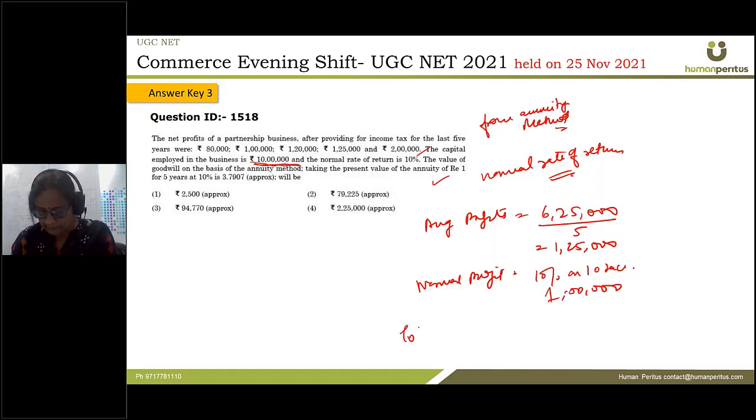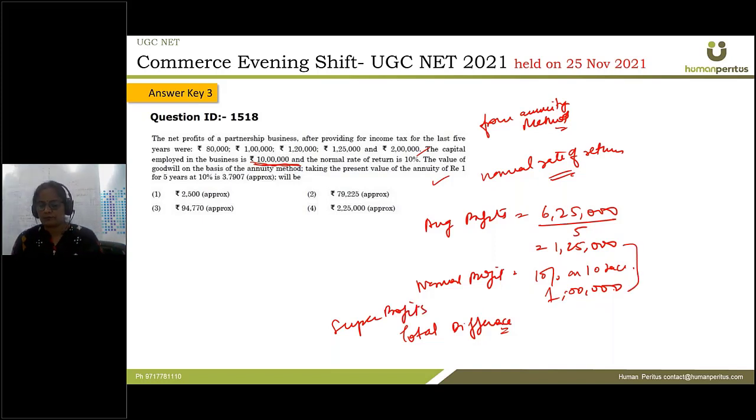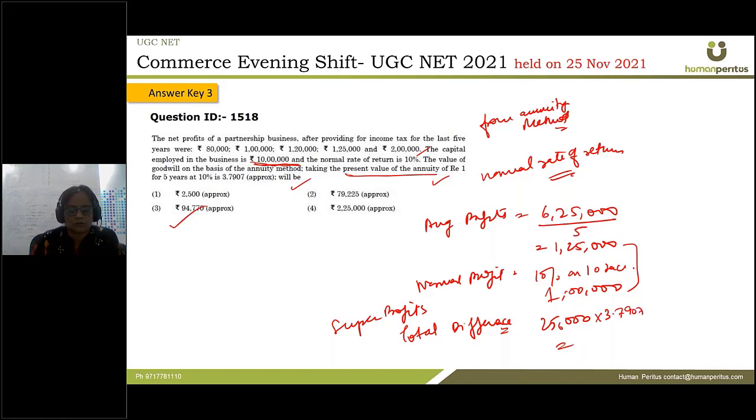So what is the total difference here? This is nothing but super profits. How much is the super profit here? The difference between these average profits and normal profits, that is rupees 25,000. And it is also given that the value of goodwill on the basis of annuity method, taking the present value of the annuity of rupee 1 for 5 years at 10%, is 3.7907. So we will simply divide the super profits with this value. It will give you approximately 94,770 as the answer. So answer key 3 is the correct option to this question.